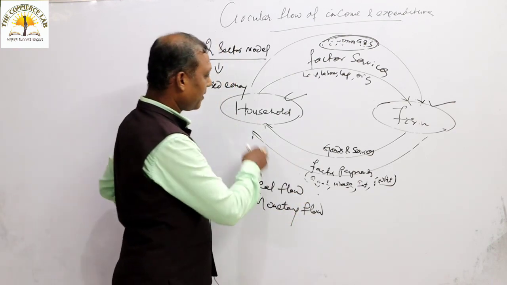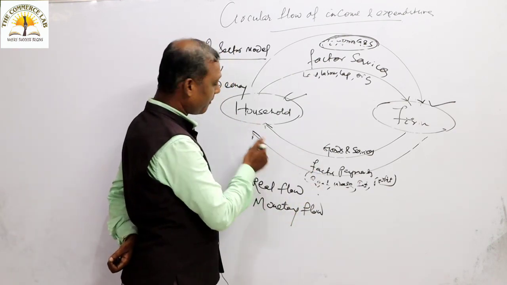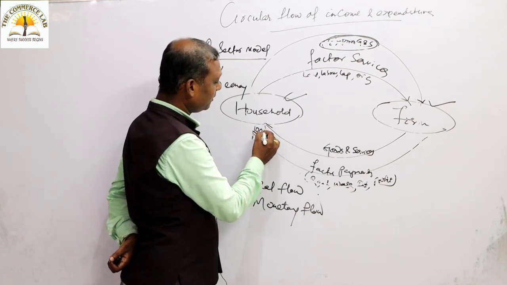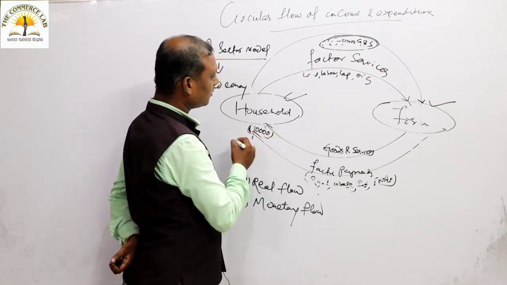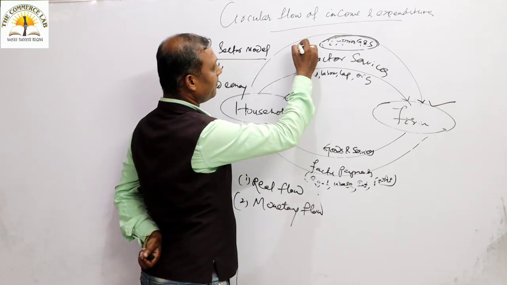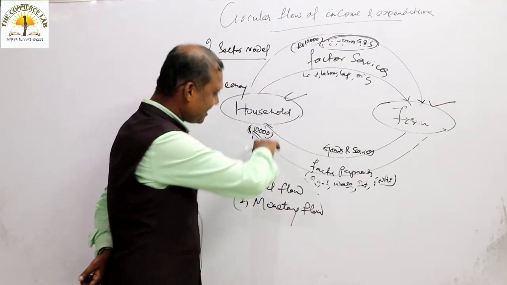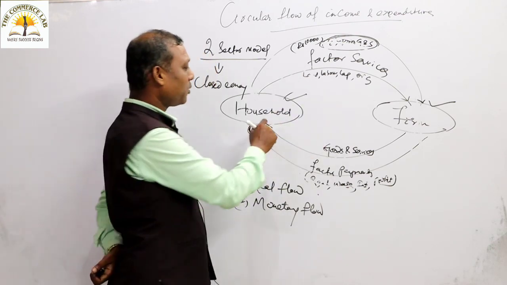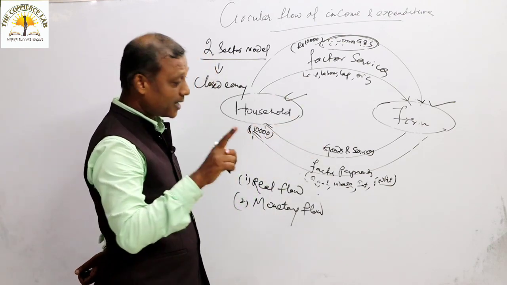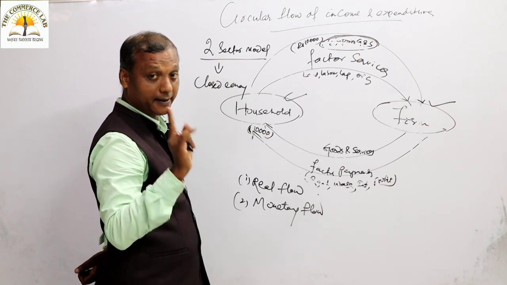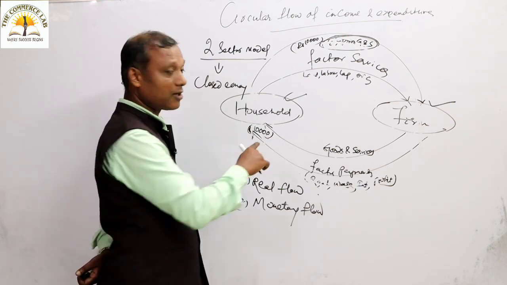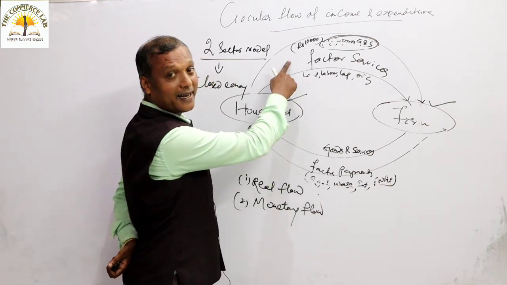For example, if the household sector receives a factor payment of 10,000 rupees, then it has to make expenditure of 10,000 rupees. Understood? This is the meaning of equality between the flow of income and expenditure. There should not be any type of disturbance in the circular flow of income and expenditure.